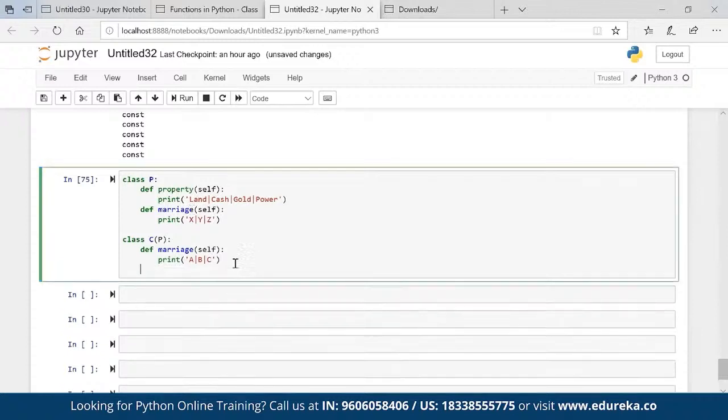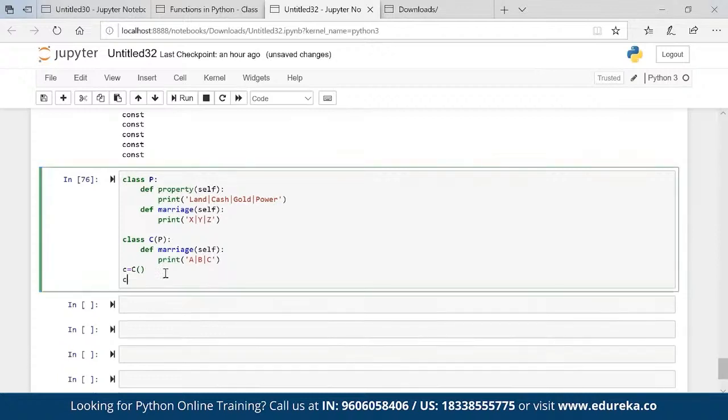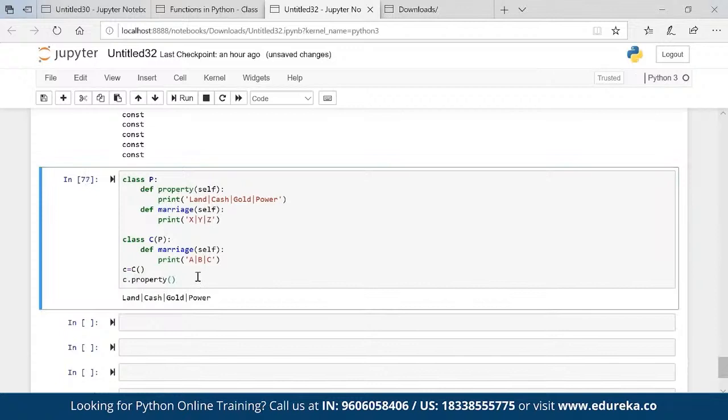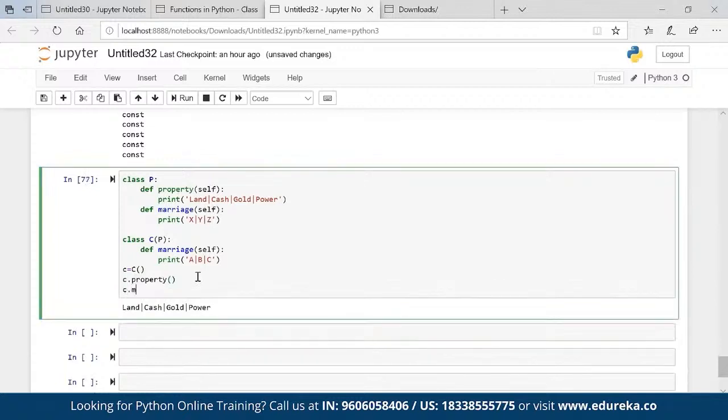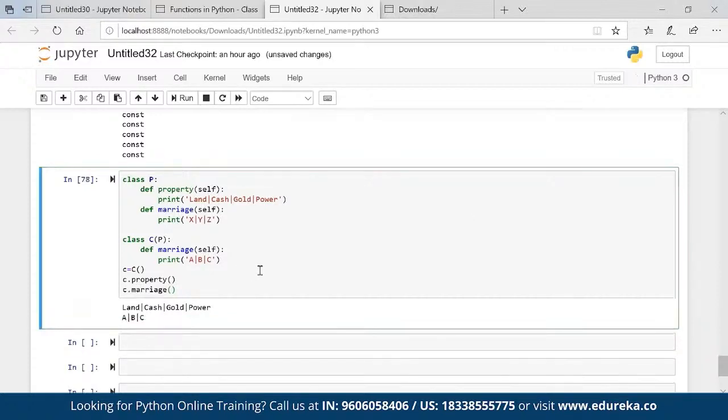Now if I create an object of class C and try to call marriage, property will come automatically because the parent is very eager to give the property. But for marriage, will I get XYZ or ABC? I will get ABC, obviously, because marriage is taken from the child, not from the parent.